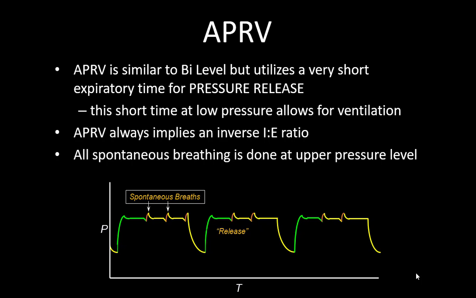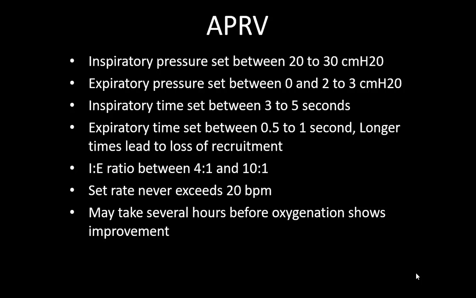APRV is similar to bilevel but utilizes a very short expiratory time, which is called pressure release. This short time at low pressure allows for CO2 removal, as we already discussed. It always implies inverse ratio ventilation. So inspiratory time is quite long, and expiratory time is very low because it's a very brief release. All spontaneous breathing is done at the upper pressure only, because this release is so small that no patient can breathe spontaneously in this phase.